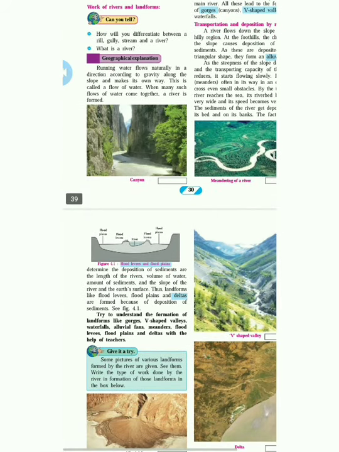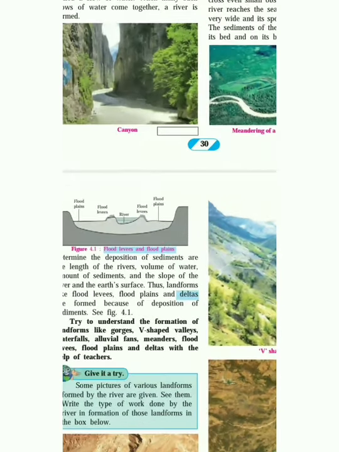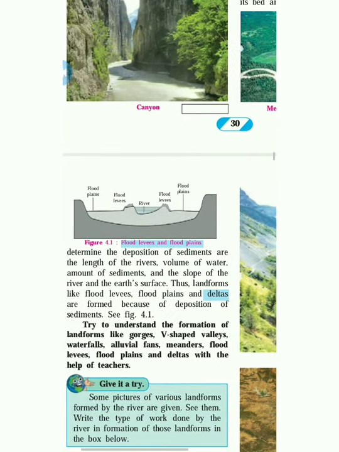The factors that determine the deposition of sediments are the length of the river, the volume of water, the amount of sediments, and the slope of the river and the earth's surface. Thus landforms like flood levees, floodplains and deltas are formed because of the deposition of sediments. See figure 4.1: the flow of water and the volume of water give this deposition, and it helps in the deposition of the river as the flow gets slow.